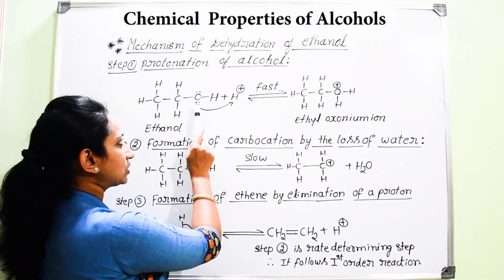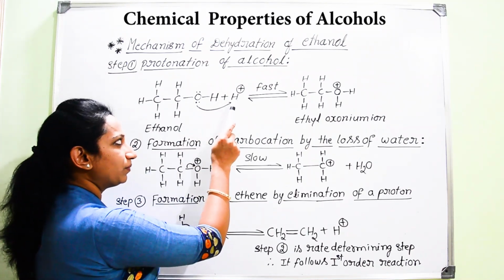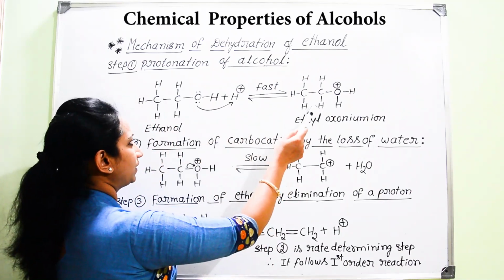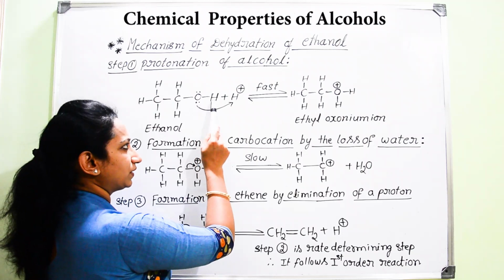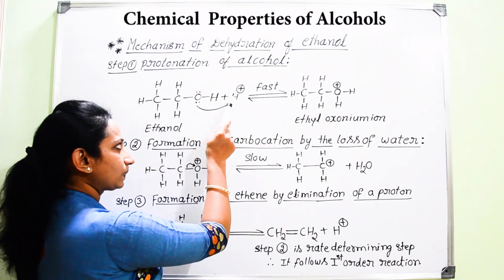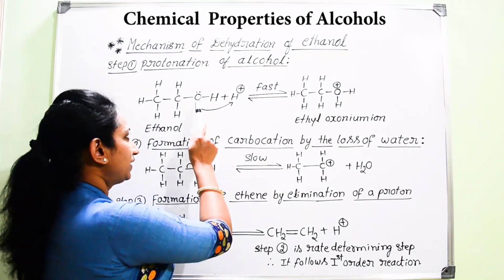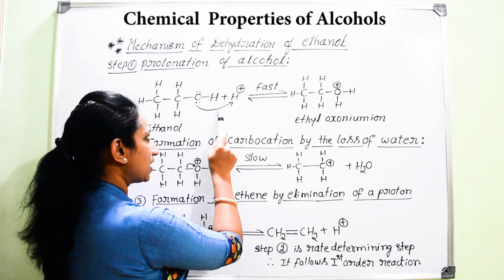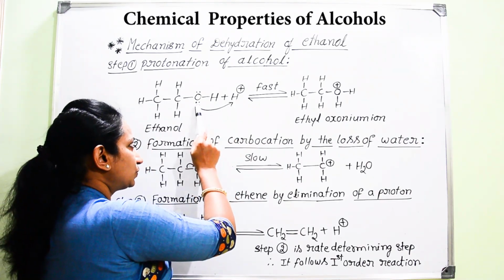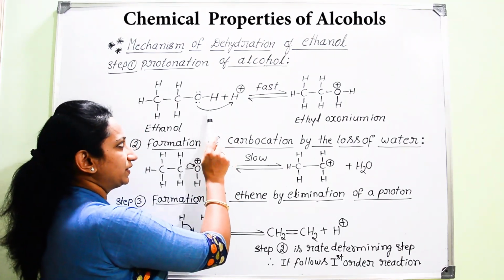That is why this lone pair of electrons of the oxygen atom is involved in the bond with hydrogen. Oxygen is already bonded with one hydrogen atom, and now it is making a new bond with the proton, to give OH. You can easily find this, and you should show this arrow mark during this mechanism: the attack of H plus on oxygen due to the presence of a lone pair of electrons. Don't forget to consider this arrow mark.